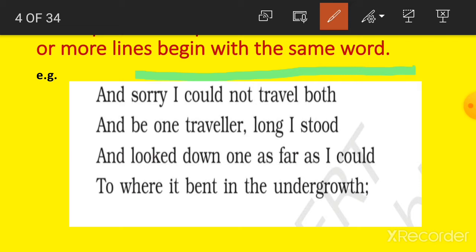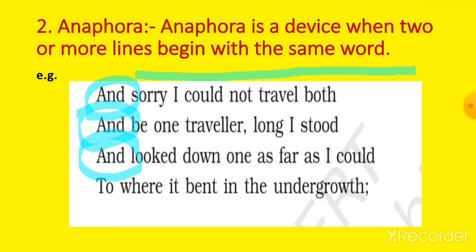Students, here the first line starts with and, the second line again starts with and, the third line again starts with and. So we get what anaphora is. Anaphora is a device when two or more lines begin with the same word, and here they begin with the same word, and that's why there is the use of anaphora.